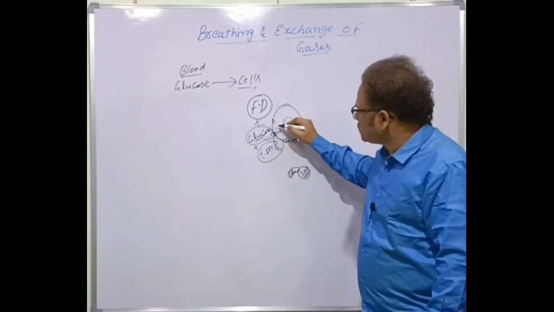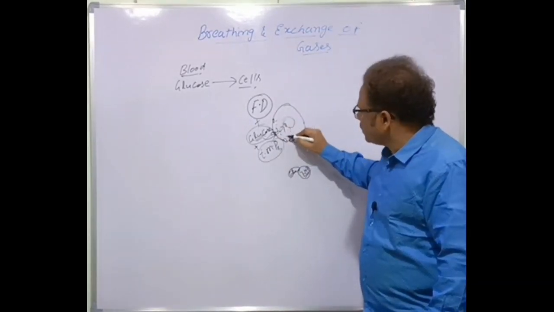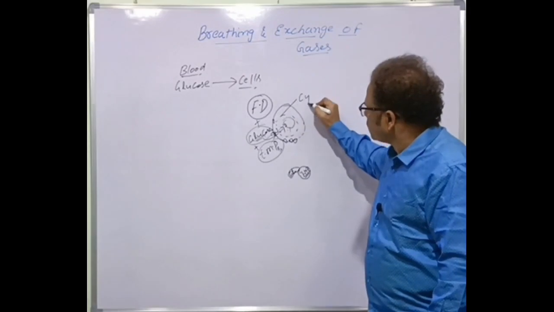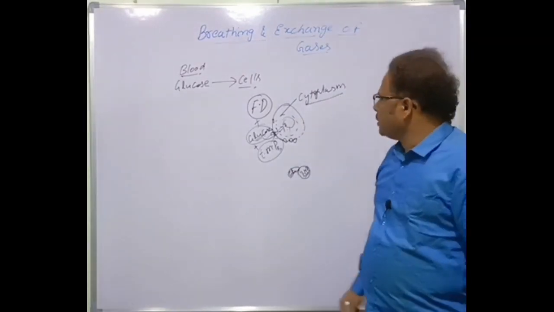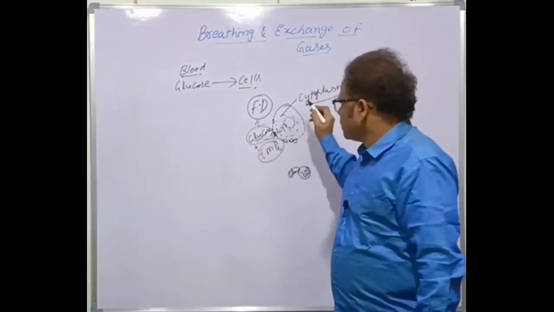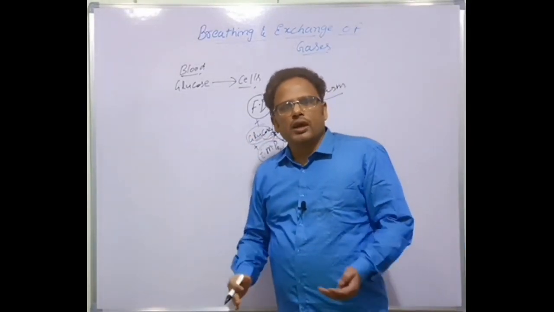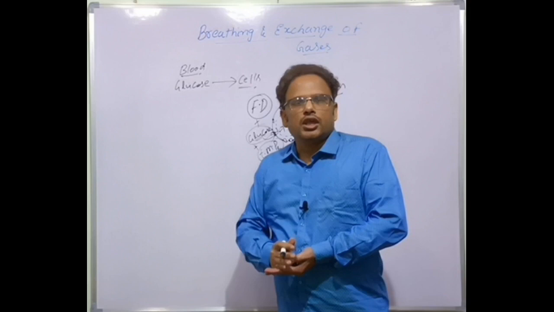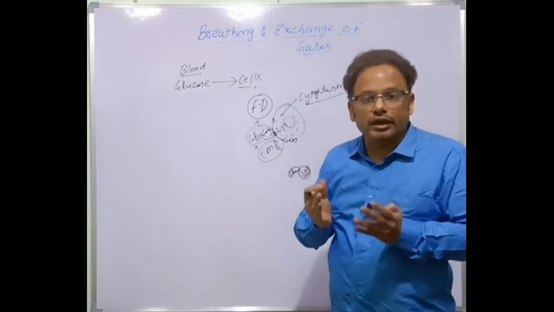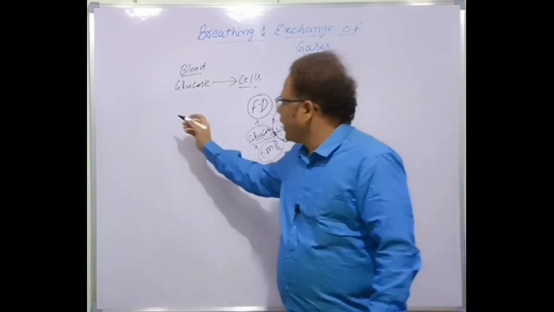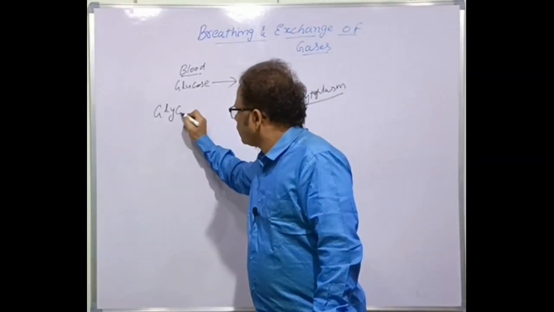So where is the glucose now? The glucose is present in the cytoplasm. Once it is present in the cytoplasm, it has to be broken down. The process of breaking down of the glucose molecule in the cytoplasm is called glycolysis.